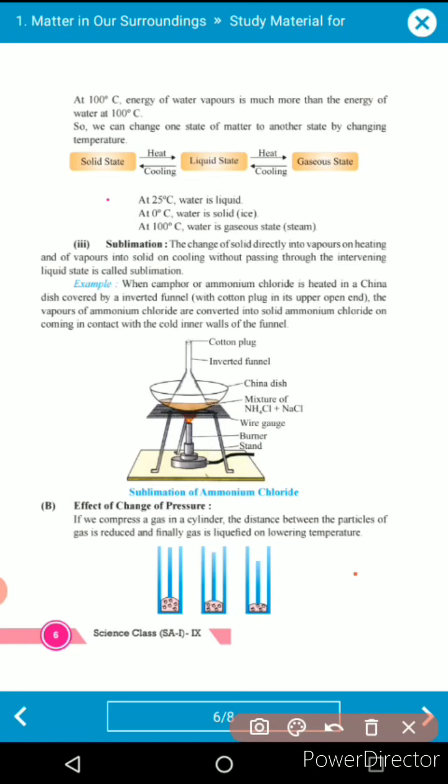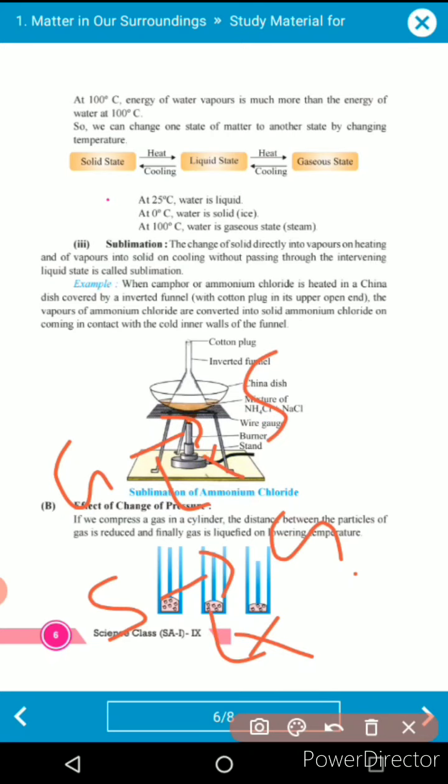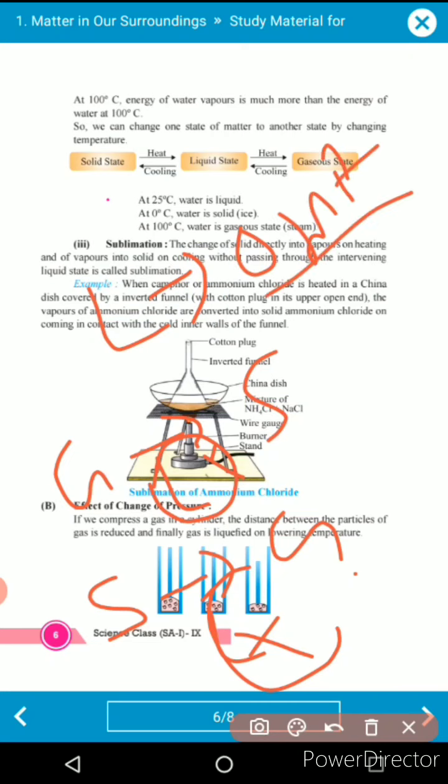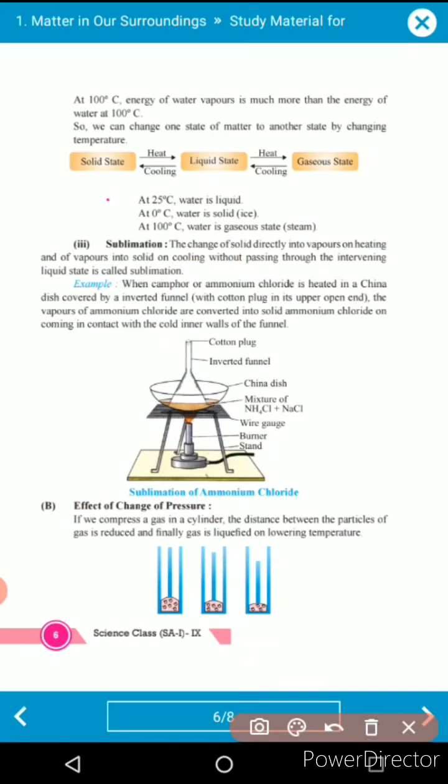Okay, the next thing is sublimation. Sublimation is when we convert the solid form directly to the gaseous form without the liquid form, and from gas directly to solid without the liquid form, omitting the liquid form. This phenomenon is called sublimation. For sublimation, the example of ammonium chloride is given. Understood?